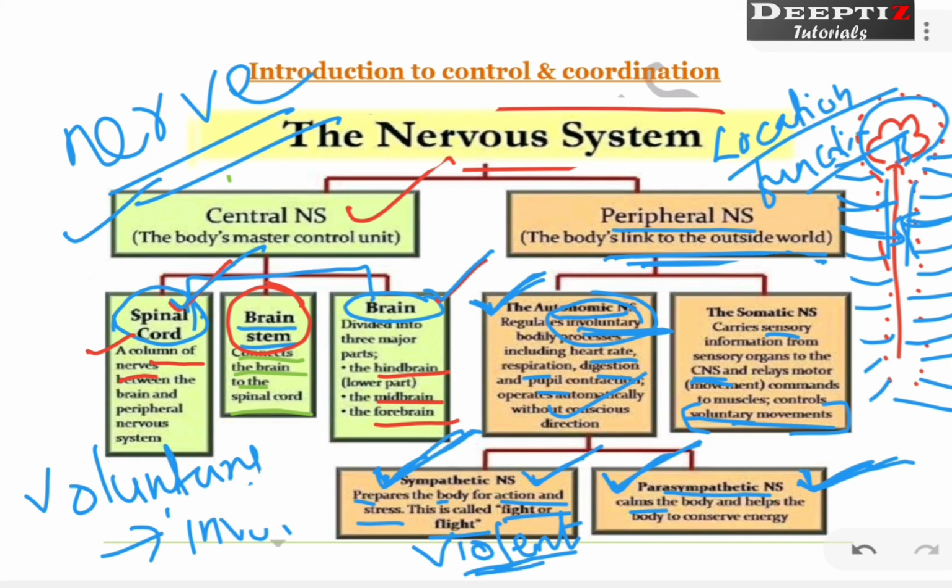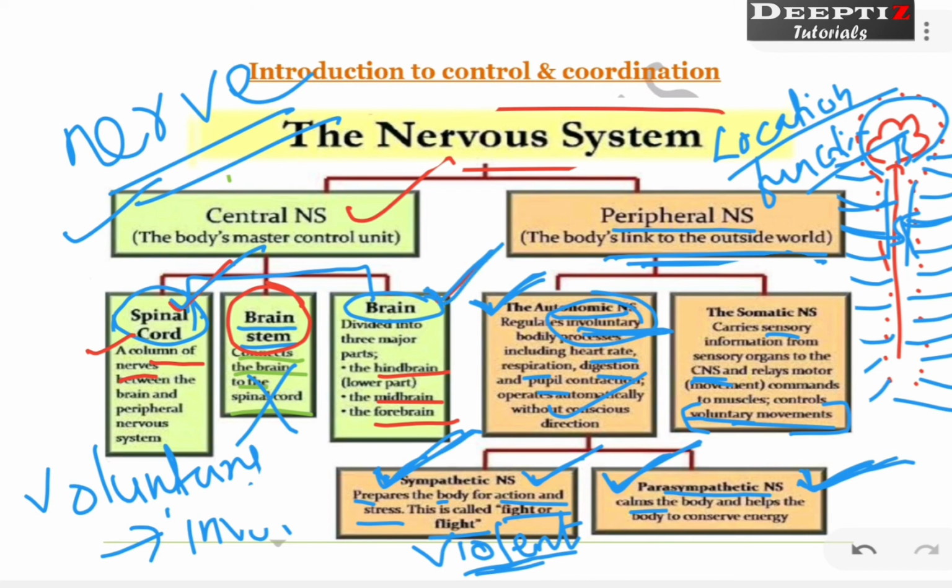The entire body's nervous system can be divided into the central nervous system and the peripheral nervous system. The central nervous system consists of all those parts of the nervous system which come in the central axis, such as the spinal cord or brain, and these two are connected by the brain stem. You will understand in a minute what this brain stem is. Even if you avoid this, no problem in the flowchart, you can just write brain and spinal cord.